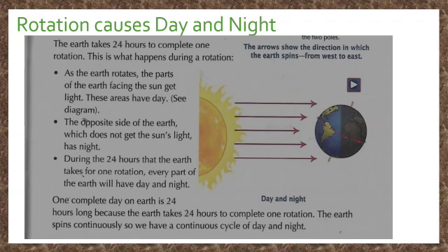During the 24 hours that the Earth takes for one rotation, every part of the Earth will have day and night. One complete day on Earth is 24 hours long because the Earth takes 24 hours to complete one rotation. The Earth spins continuously, so we have a continuous cycle of day and night.